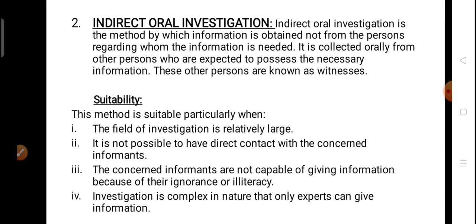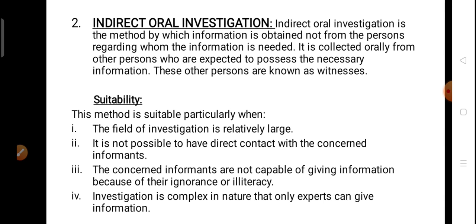So the person about whom the information is to be collected is the concerned informant, and the person who provides the information about that informant is known as the witness. Means if I want to know about any person, and I do not know him personally, and also he is far away from me, then if I know any of his friends, I will approach that friend and ask how that person is, and I can collect the information about that person. Then it is known as the indirect oral investigation.